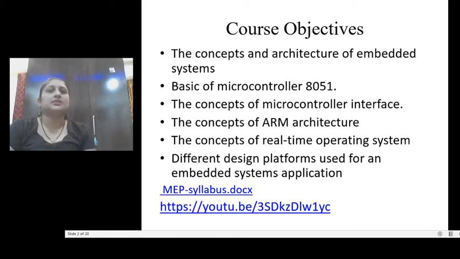The fourth course objective is the concept of ARM architectures. ARM stands for Advanced RISC Machine. The next course objective is the concept of RTOS, that is real-time operating system. And the last course objective is to learn different designing platforms which are used to develop embedded based applications.